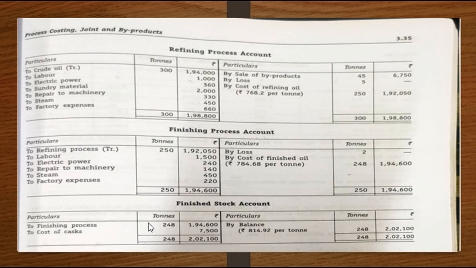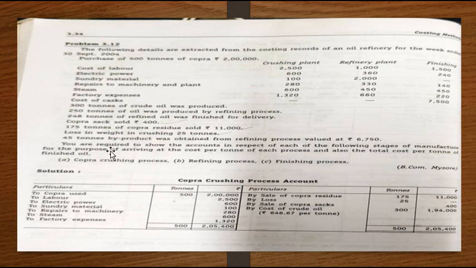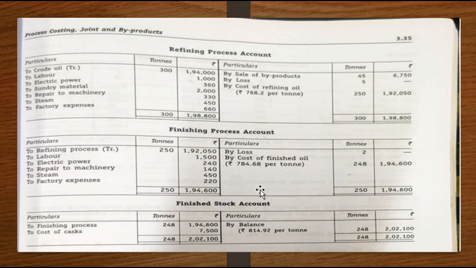Next, do we have any cost of finished oil in the question? The question states 248 tons of refined oil was finished for delivery. So the actual output of the finishing process is 248 tons. Apart from that, we don't have any other output. So we will take the cost of finished oil for 248 tons.